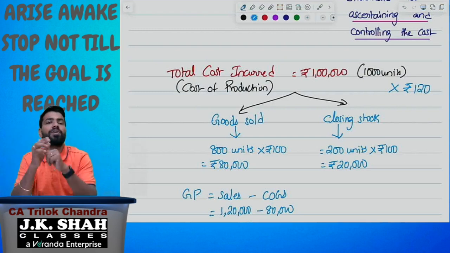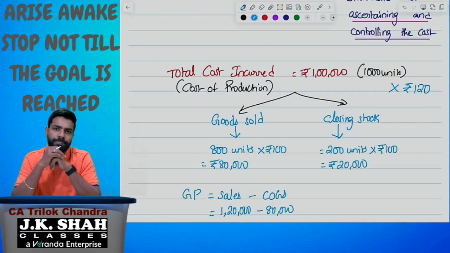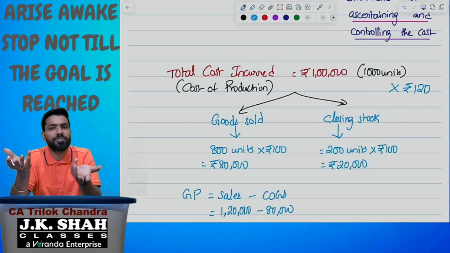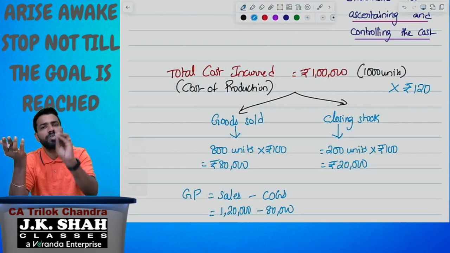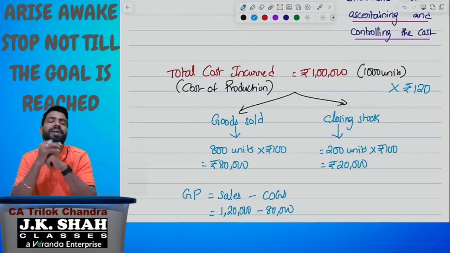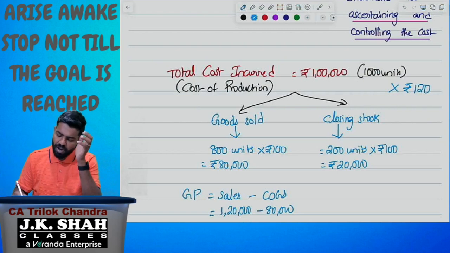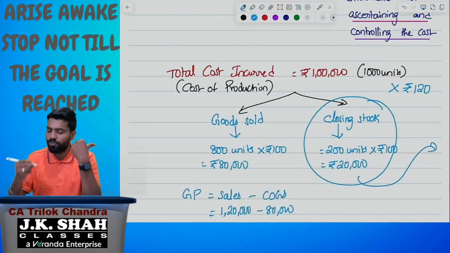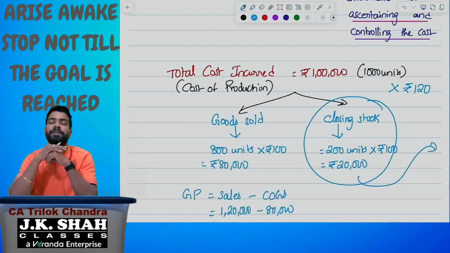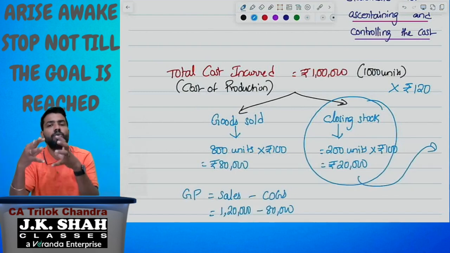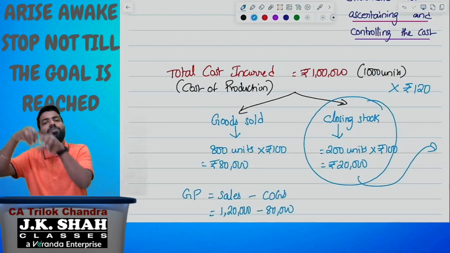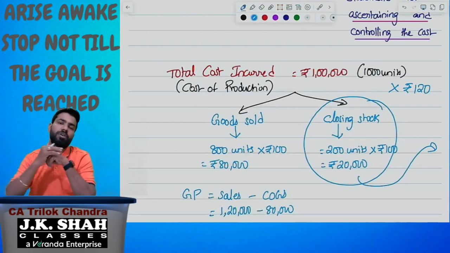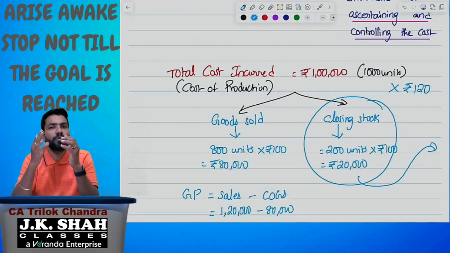That 80,000 we are going to calculate as the expired cost. So what is expired cost? Means the cost whichever reduced from the sales, we are going to calculate as the expired cost. The cost which is not reduced, I'm going to calculate in different form. The cost which carry forward to next accounting period. Please understand, the closing stock of the current period will take it to the next period in the name of opening stock. I hope you are understanding.